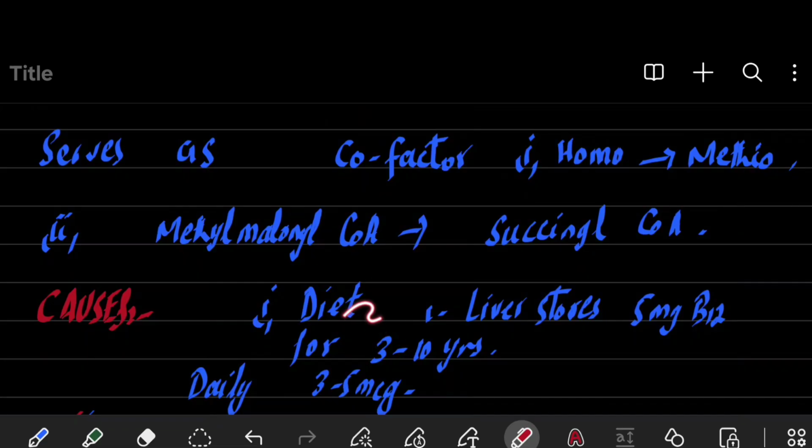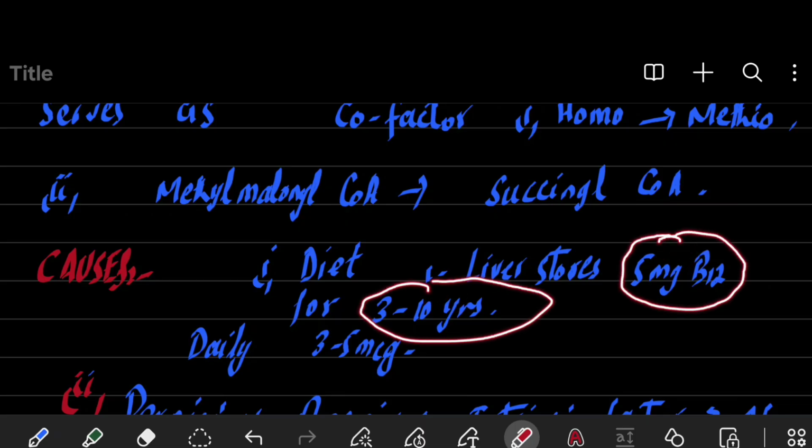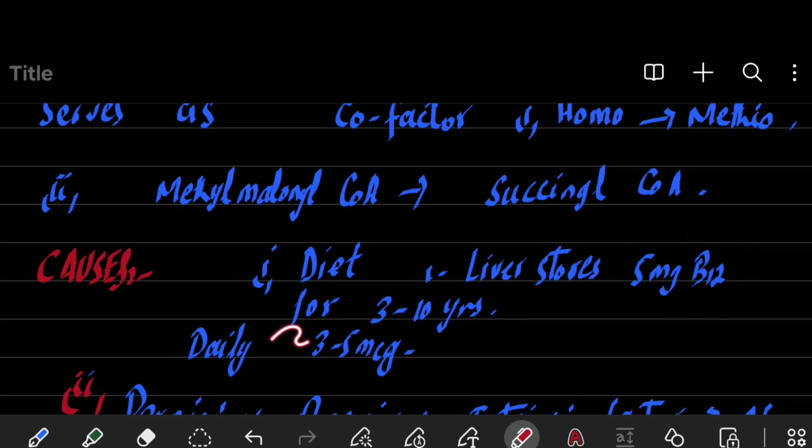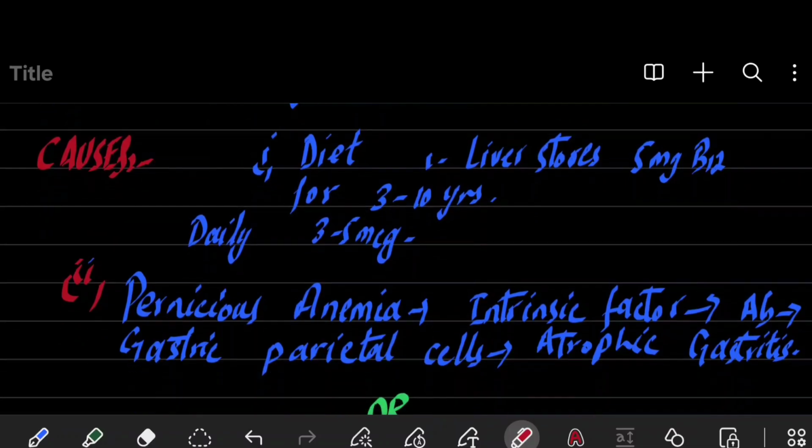What are the causes of vitamin B12 deficiency? First one, the most important one, is diet, because it is seen mostly in strict vegetarians who do not eat meat, dairy products or fish. The liver stores contain 5 mg of vitamin B12, which is sufficient for 3 to 10 years. So a deficiency for a very long period is required. The daily requirement of vitamin B12 is 3 to 5 mcg, and if a person eats meat, there are very few chances that the patient develops vitamin B12 deficiency.